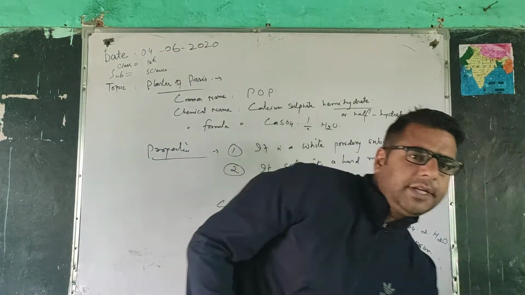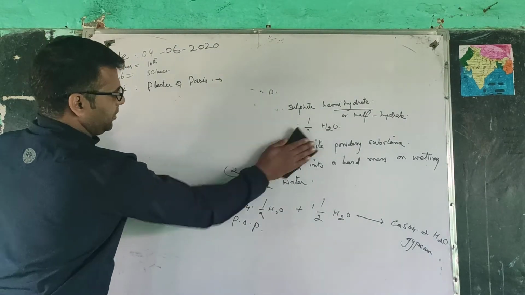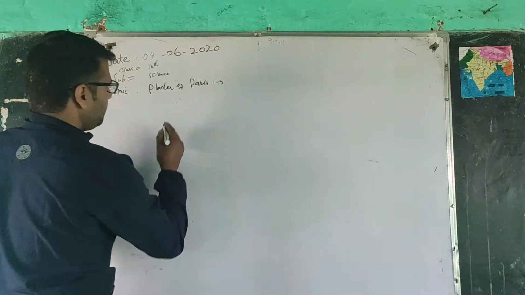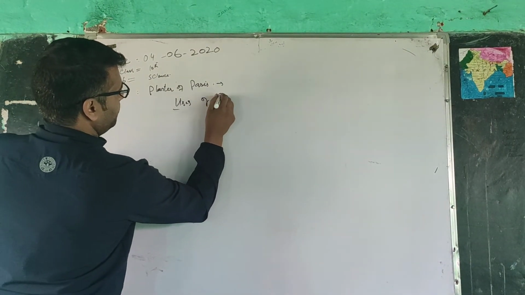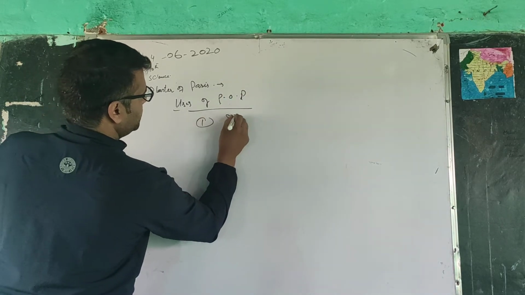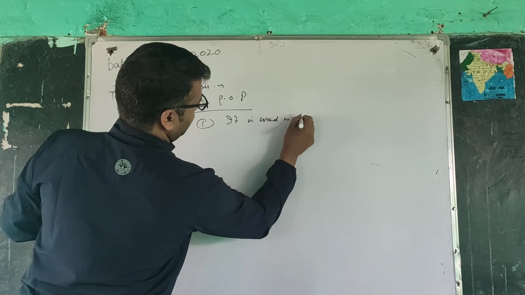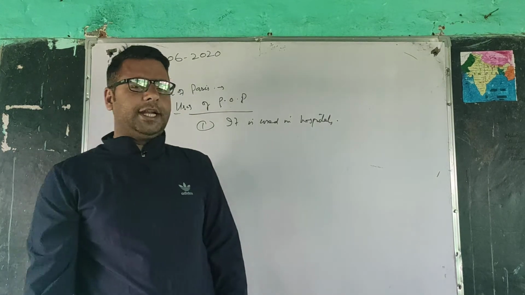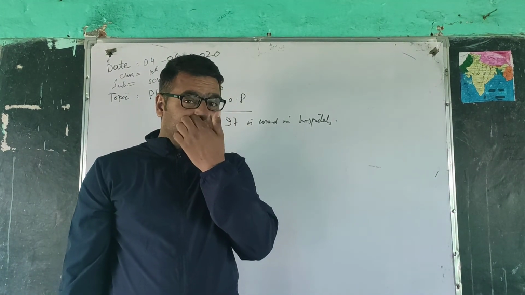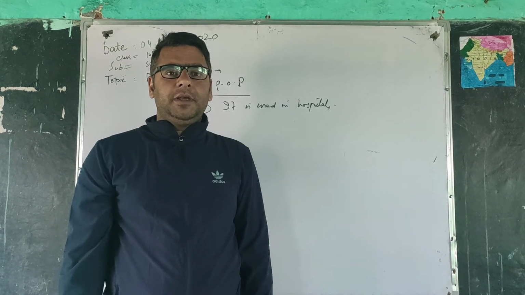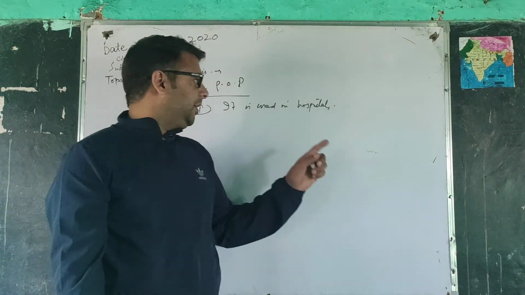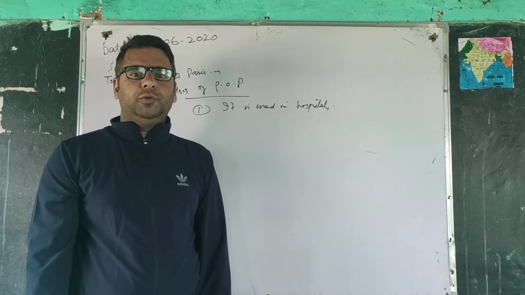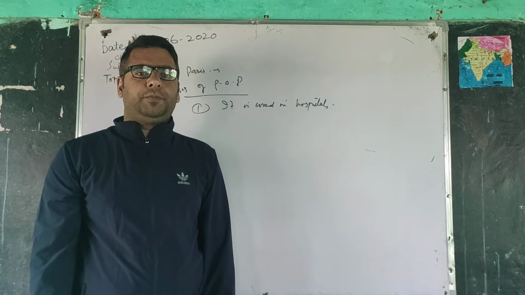Now what are the uses? POP has some important uses. First, it is used in hospitals to ensure the correct healing of fractured bones. Whenever a person gets a fracture, he can be treated with POP to ensure the correct healing of his fractured bone. So this is one of the important uses of POP.